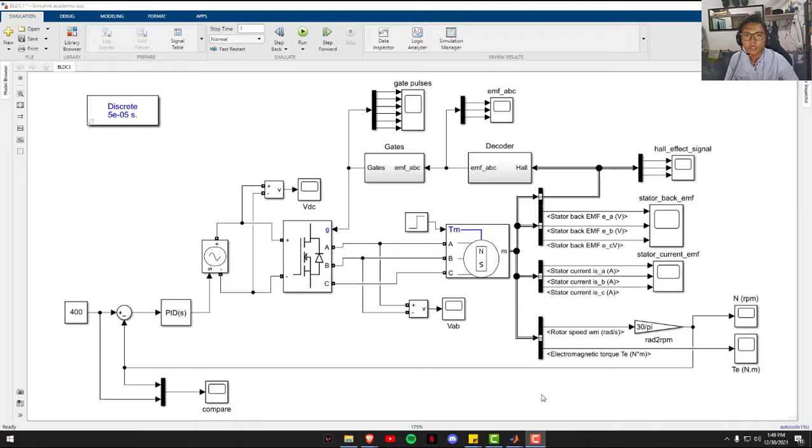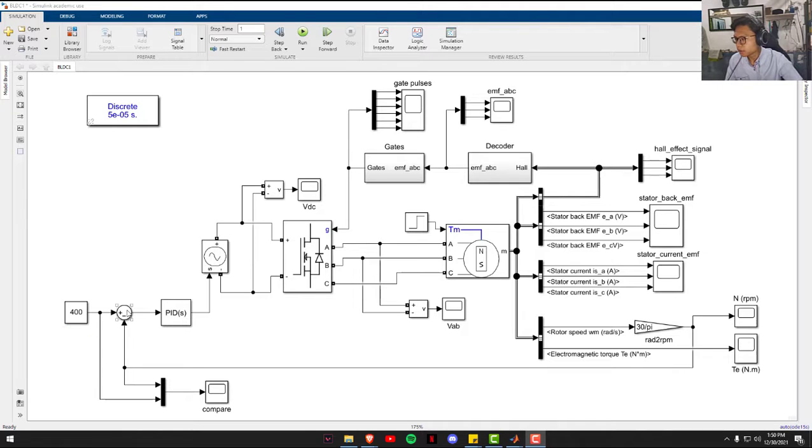My name is Abdul Azim bin Muhammad Fauzi and my matric card number is DE190145. So today I will explain the circuit and simulation for the speed control of the brushless DC motor, which is BLDC, by using the PID controller in the application of the electric bicycle. So this is the complete simulation. So I will explain in detail what are the components and parameters that we use. First of all, this is the constant for the reference speed, which is at 400 RPM.